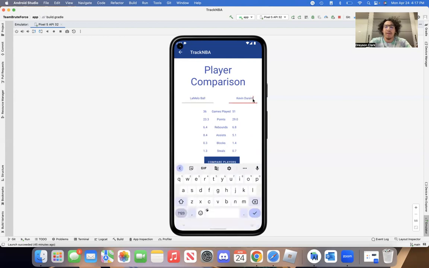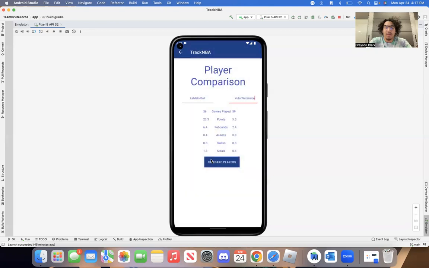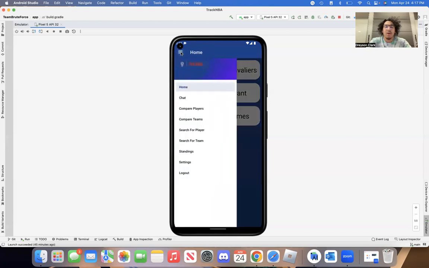Now let's change the second player. Just click on that text box, delete, and let's do Yuta Watanabe. Hit the compare players again, and you'll see their stats. 59 games played, 5.5 points, 2.4 rebounds, etc. So we'll hit the back button to go back to the home menu. Go back to the home navigation bar and go to compare teams.